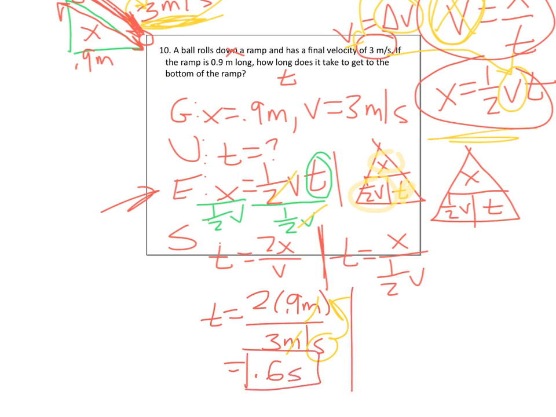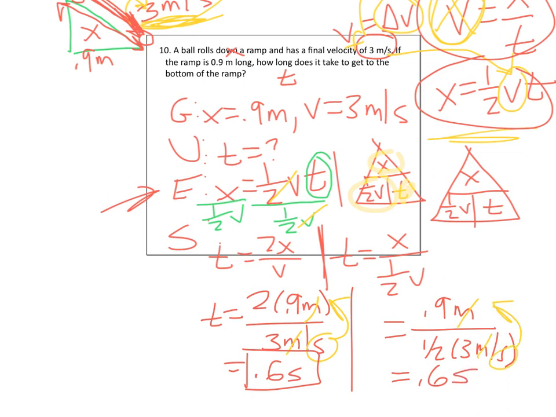If we look at the other side, just to see how it compares, remember you don't have to do both, it's equal to x, which was 0.9 meters, over 1/2 of 3 meters per second. So that would be 0.9 divided by 1.5, which, go figure, is equal to 0.6. And again, the units cancel and the seconds come to the top. So either way, you end up with seconds. Great. Let's try one more.